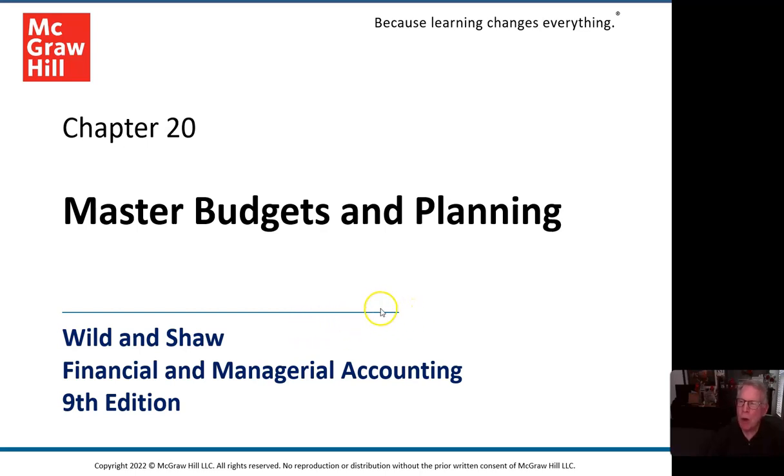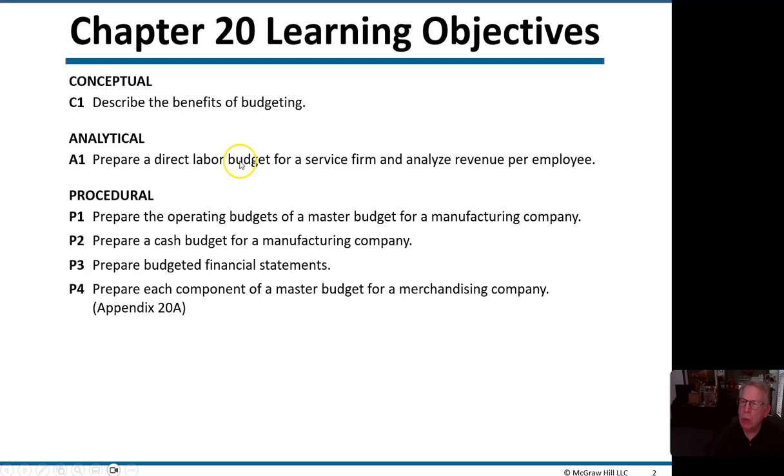Hi, everybody, and welcome to Chapter 20 on Master Budgets and Planning. And here we're going to look at why we do budgeting. What are the benefits? Also, we're going to look at preparing a direct labor budget for a service firm and analyze revenue per employee. Most of you have had some work experience and may have already been exposed to some budgeting. And here we'll delve into the benefits of why we do that in a more sophisticated way.